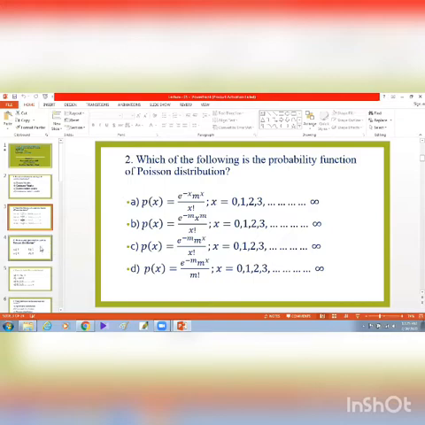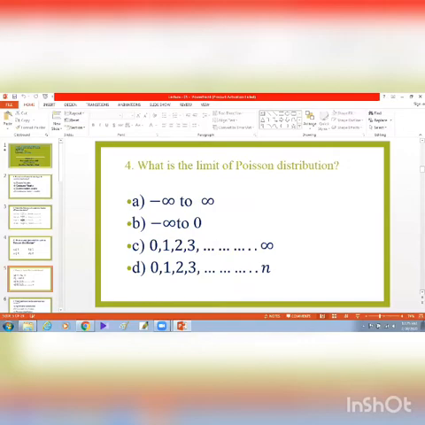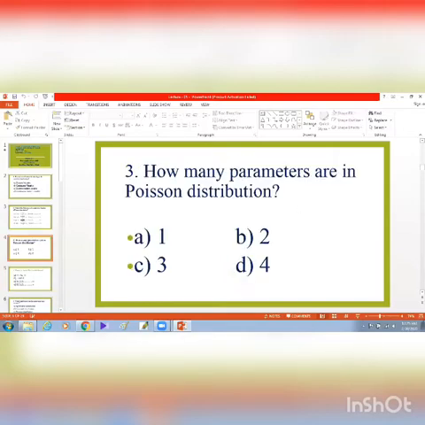Then question number 3. How many parameters are in Poisson distribution? The answer is 1, that is A. We know that in Poisson distribution there is only one parameter, but in both the binomial and normal distribution there are two parameters. So the correct answer is A, that is in Poisson distribution there is only one parameter.